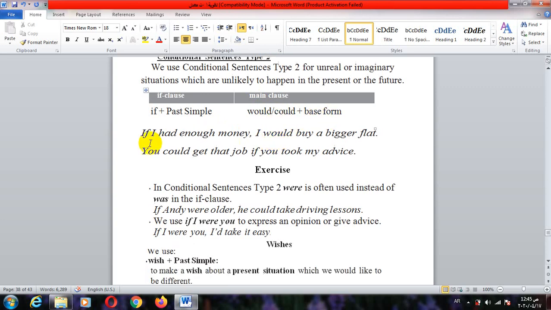For example, if I had enough money, I would buy a bigger flat. The verb had is in the past. Look here: if is followed by the past simple, and another verb in the main clause, would plus infinitive. The situation is imaginary or unreal in the present. I don't have enough money, but I imagine this, and I say if I had enough money, I would buy a bigger flat.